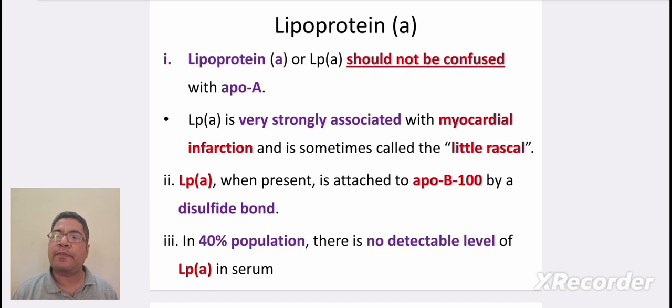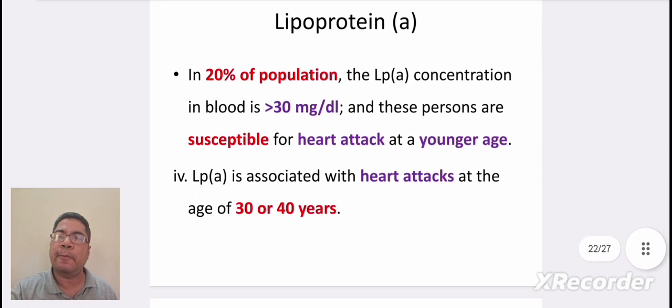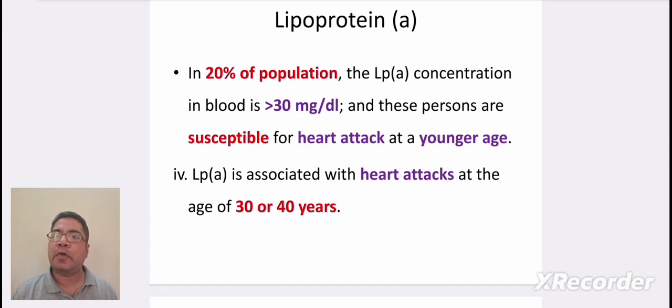In 40% of population, there is no detectable level of LPA in serum. In 20% of population, the LPA concentration in blood is more than 30 mg per deciliter, and these persons are susceptible to heart attack at a younger age. LPA is associated with heart attacks at the age of 30 or 40 years.